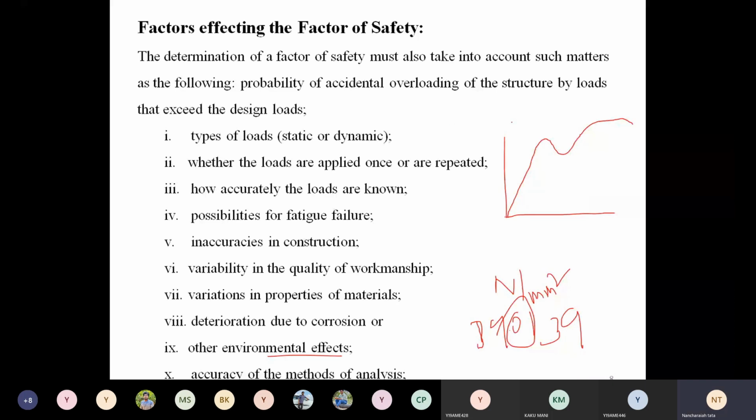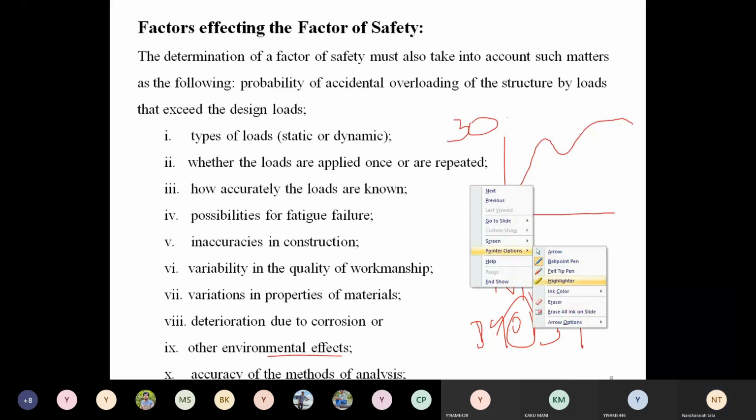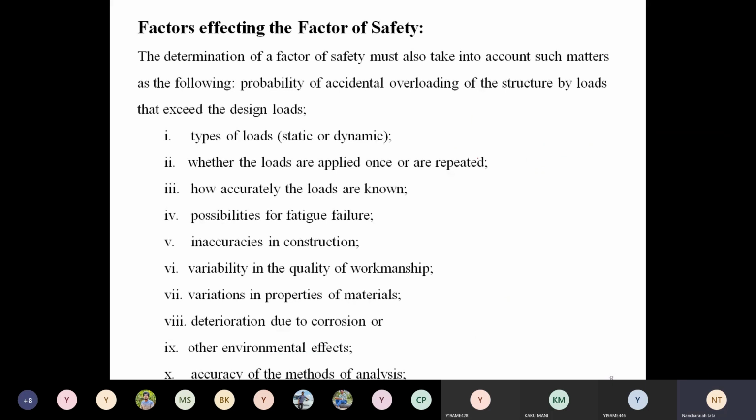But with another method, it may be obtained as 30.1 or 30.2, and then the component fails. So to avoid failure and let the component perform its function successfully, we take the factor of safety.